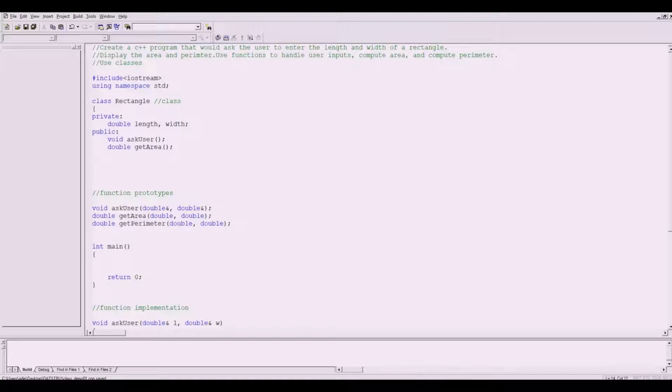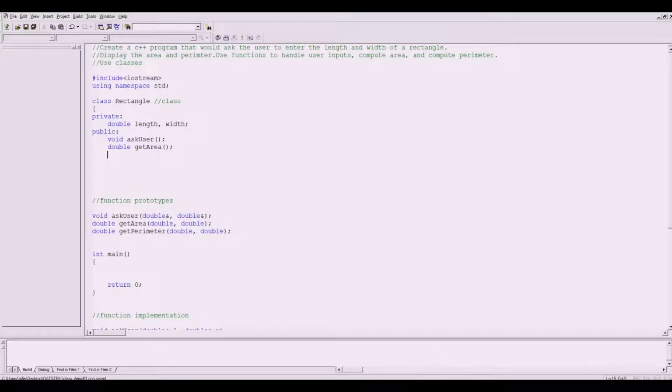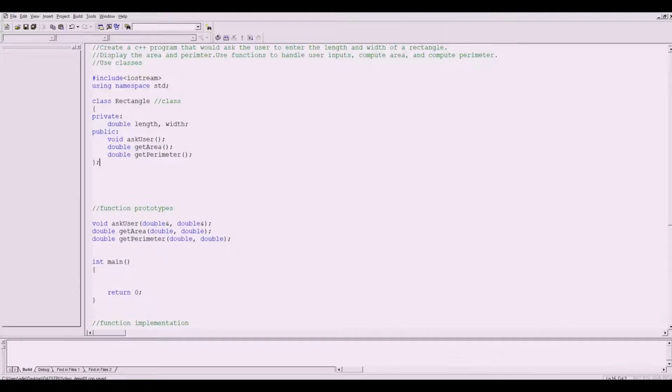These are the member functions, and another function which is double get perimeter. Then end. So these three here are the member functions, and of course, we still have here the member data or member variables.